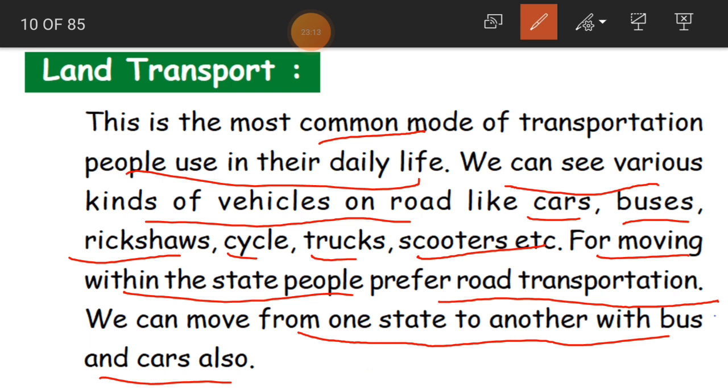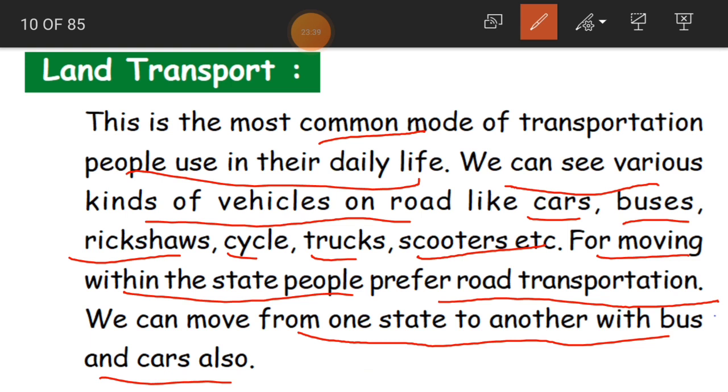Normally for long distances, we prefer to travel by train rather than bus or car. If you have your own car, then we prefer to go by car. Otherwise, trains. But you can also travel by buses to other states in our country.